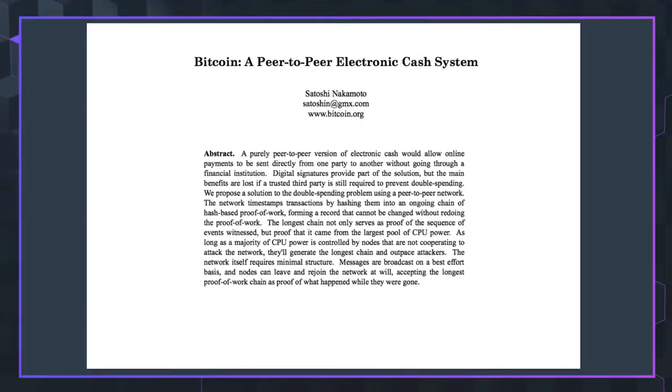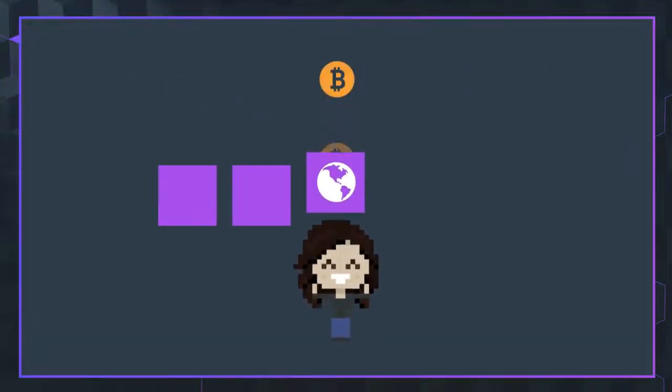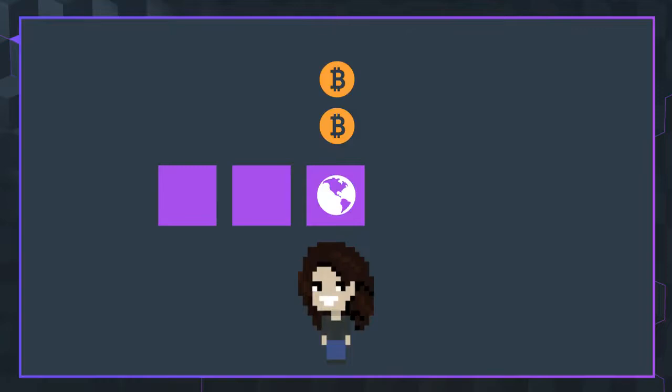Fast forward to 2008, when an unidentified author by the name of Satoshi Nakamoto published a white paper. This paper, titled Bitcoin: A Peer-to-Peer Electronic Cash System, laid the foundation for Bitcoin as we know it now. It completely changed how we view and understand currency. On January 3, 2009, Nakamoto released the Bitcoin software, unleashing the first Bitcoins into the world.